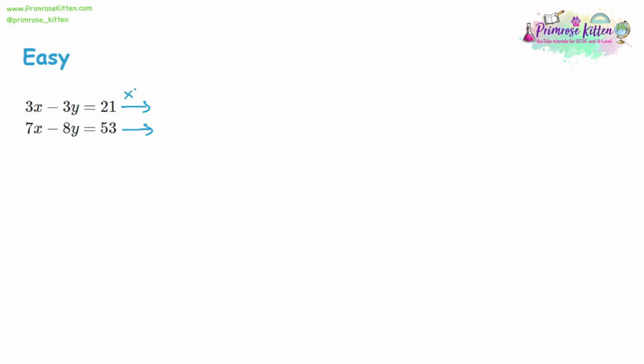That means I'm multiplying by 7 and by 3. But you'll notice I've flipped around the order. I'm multiplying 3x by 7 and 7x by 3. And this works much the same as when you add fractions and the denominator is the same. Let's see what happens. 3x times 7 is 21x. 3y times 7 is 21y, and 21 times 7 is going to give us 147.